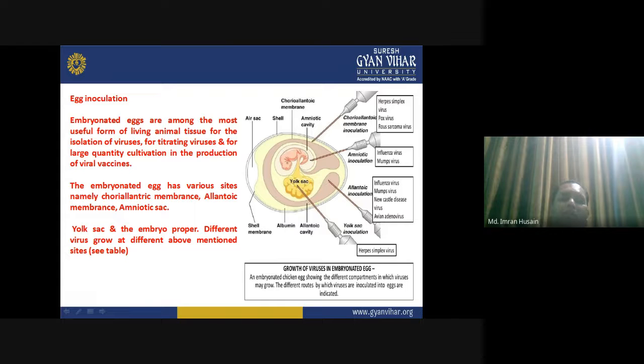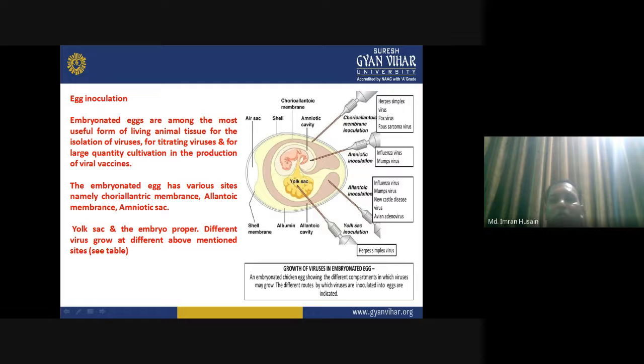So when they want to isolate the virus and produce the virus for viral vaccines, then they are very much essential. Okay, the embryonated egg has various sites, namely chorioallantoic membrane, allantoic membrane, and amniotic sac, yolk sac and the embryo proper. Different viruses grow at the different above-mentioned sites.